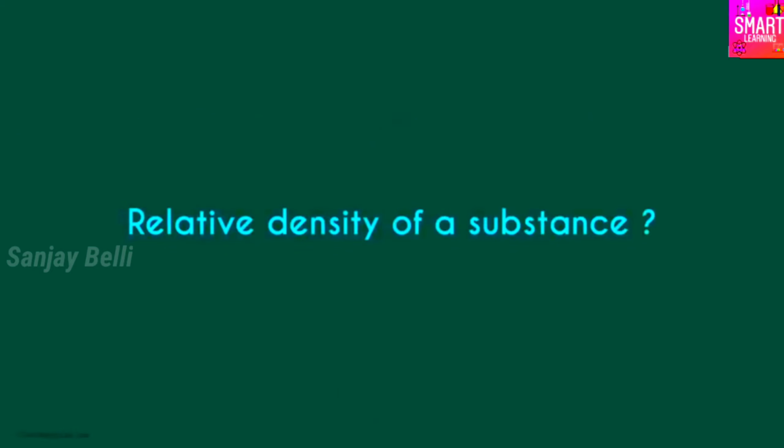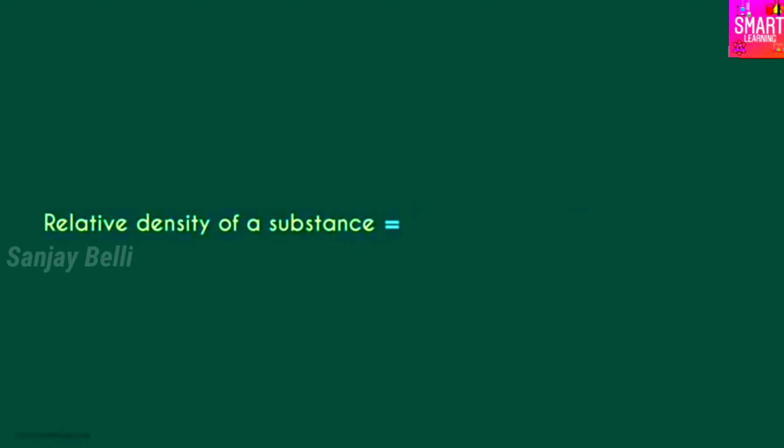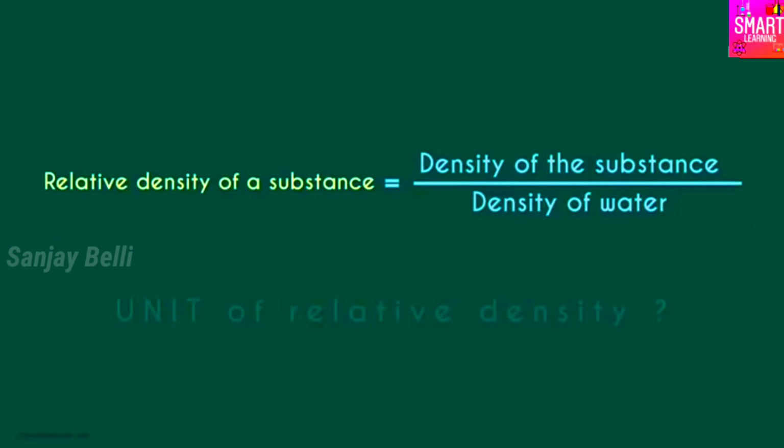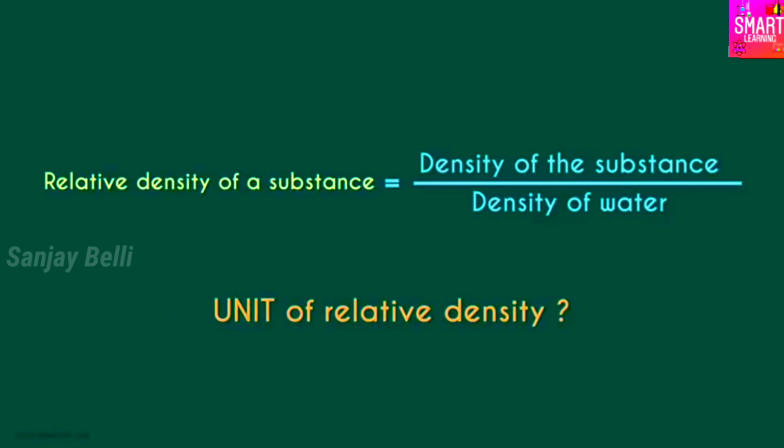How do we define the relative density of a substance? It equals the ratio of its density to that of water. Yes, density of the substance over the density of water. Can you tell me the unit of relative density?